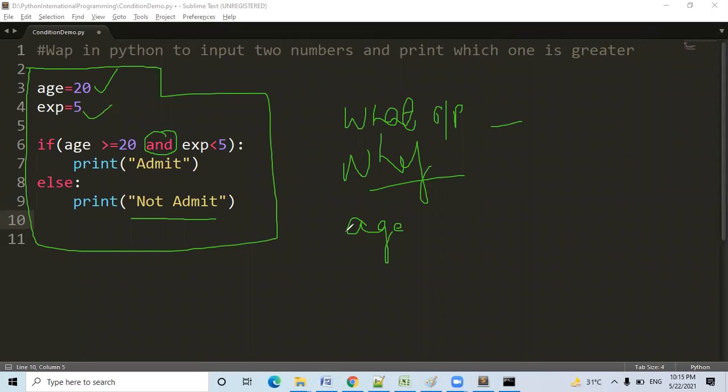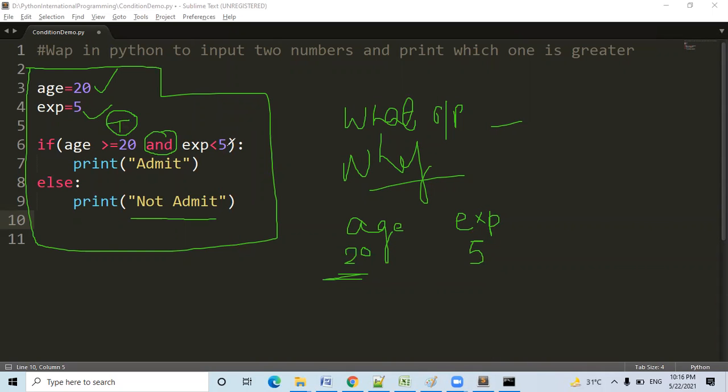Wait, I want to show you. Age is 20, correct? Experience is 5. Age is greater than or equal to 20? Yes. Condition is true. First condition is true. Now we have to check the second condition.